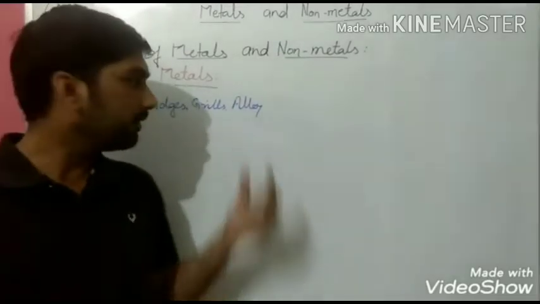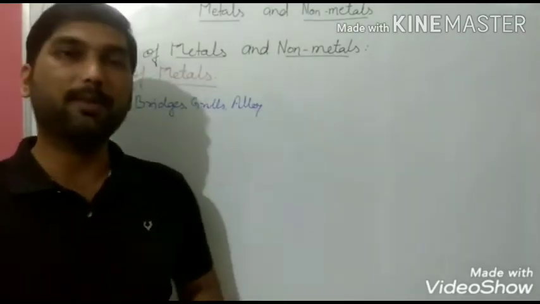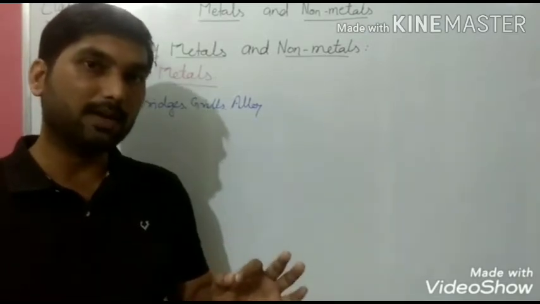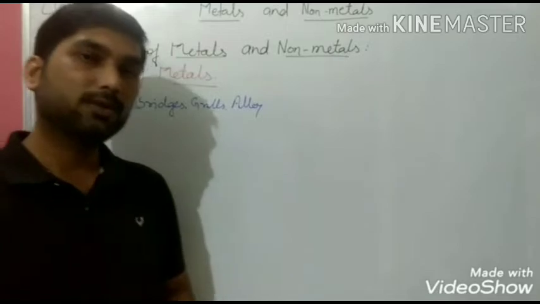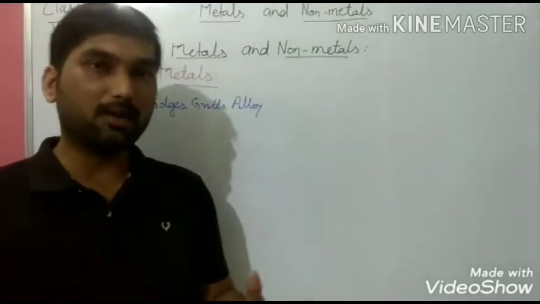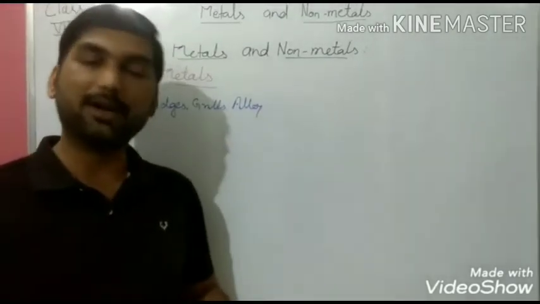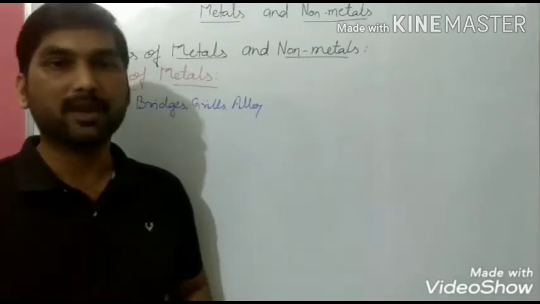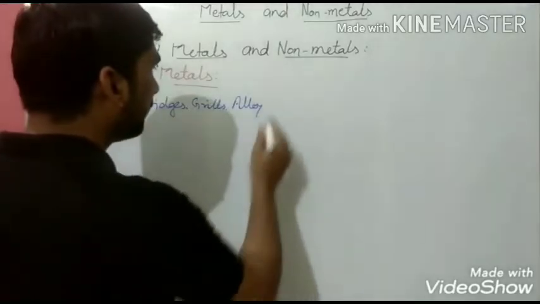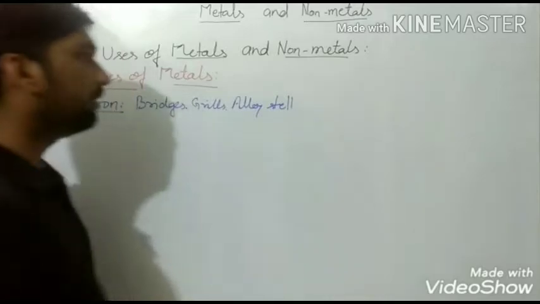Actually, what is an alloy? It is a mixture of more than one element, in which the condition is that one element must be a metal. So a mixture of more than one metal, or metal and non-metal, is known as an alloy. You have knowledge of alloys like steel. So iron is also used to make alloys like steel.